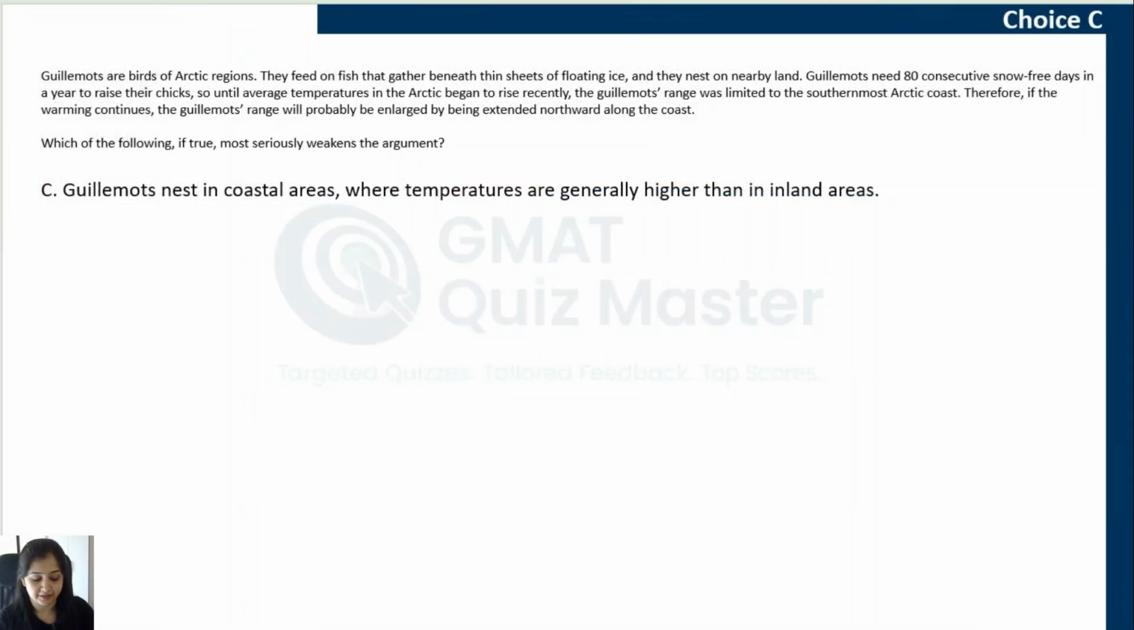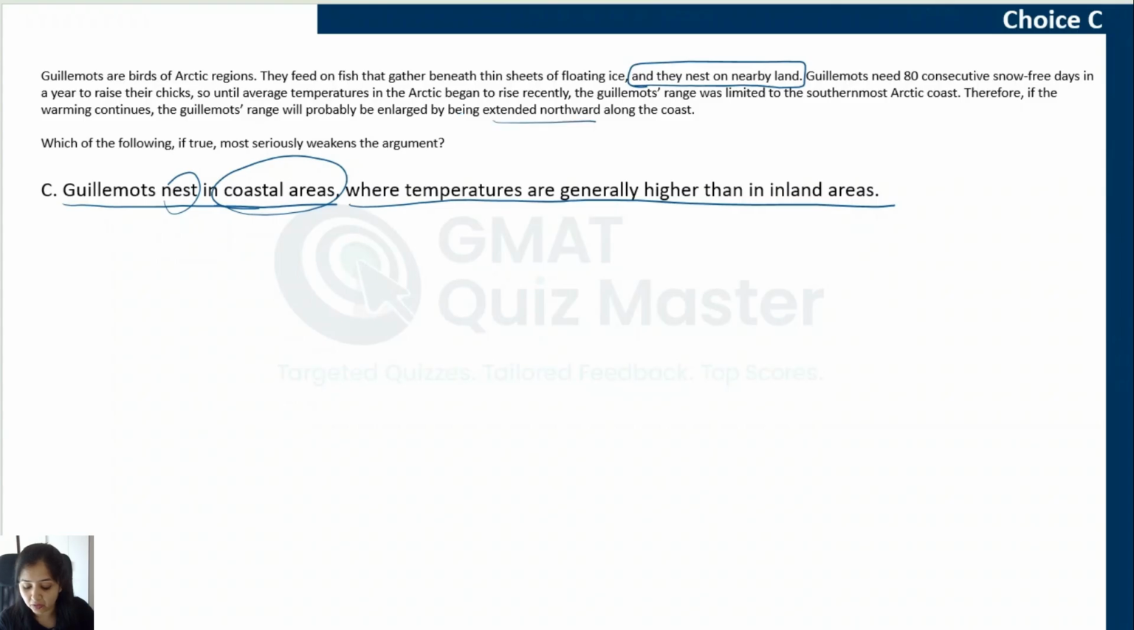So please update. Choice C. Guillemots nest in coastal areas where temperatures are generally higher than in inland areas. So, this choice tells us that they nest in coastal areas, and it is something that we already know because we know that guillemots nest on nearby land. Also, the conclusion is saying that their range will be extended northward along the coast. So, the information that this choice brings in does not make us question the conclusion because the conclusion is already saying that they will move along the coast only. The conclusion is not considering that their range will be extended by moving to inland areas. The conclusion is not considering these inland areas.